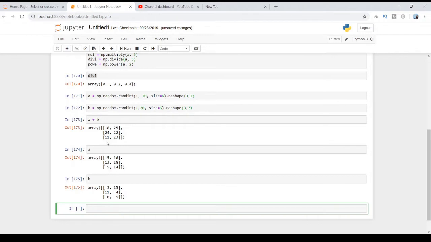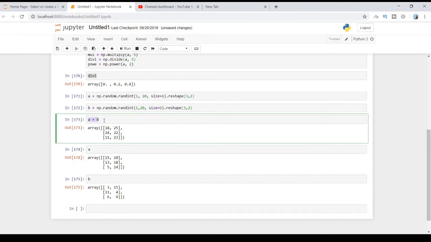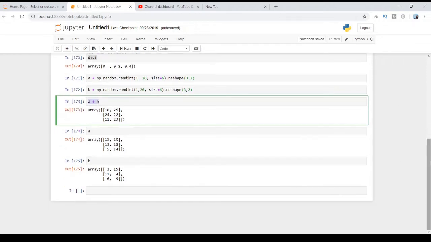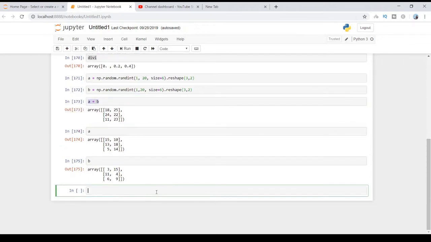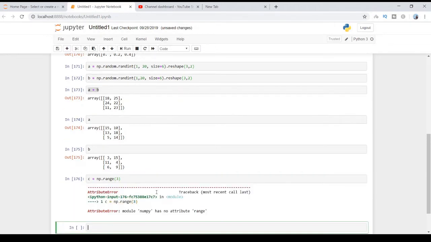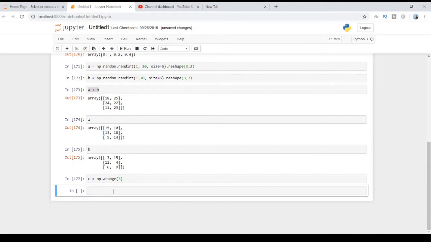So yeah, in this example, a plus b has the same shape and dimension. Okay, what if the shape and dimension are different? Let's say I have an array c, np.arange(3), and d, np.arange.